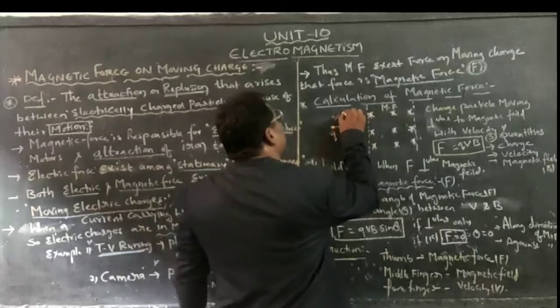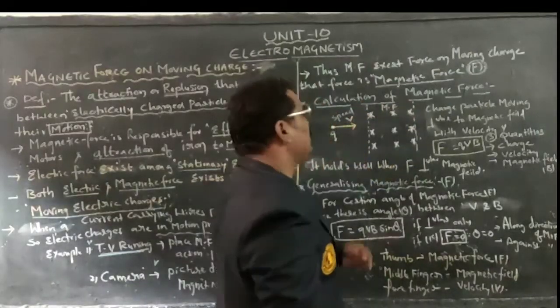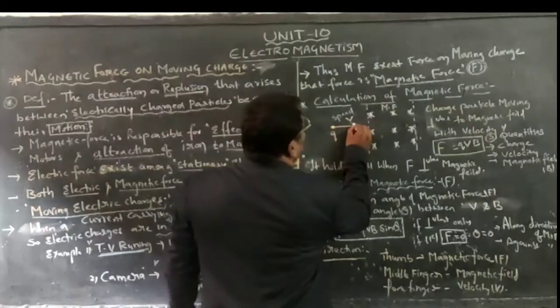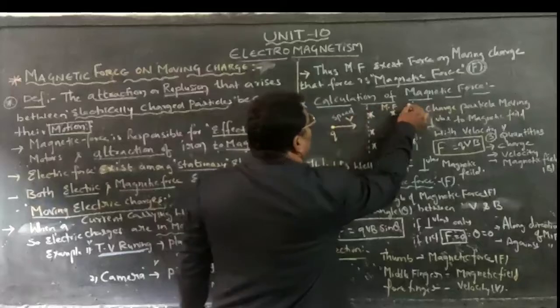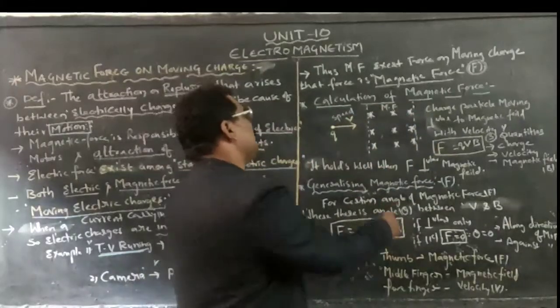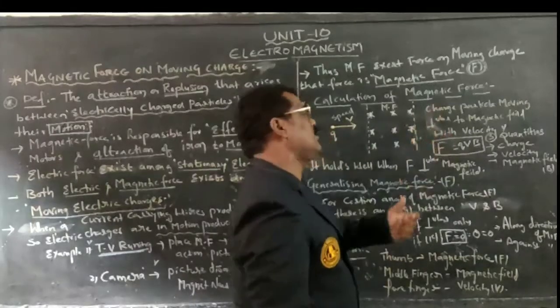Velocity or speed you can take it up, and a magnetic field is existing there. Consider a charged particle q moving with a certain velocity exactly perpendicular to the magnetic field. Then what happens there? If it is existing there, then a magnetic force will be existing. That magnetic force is nothing but what?